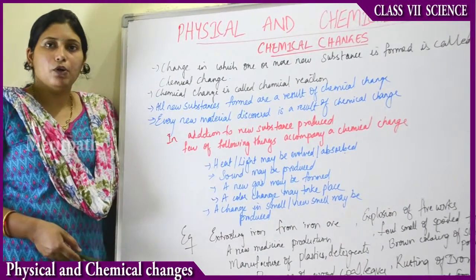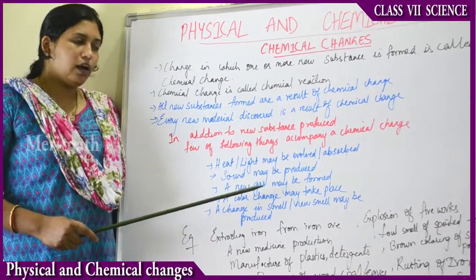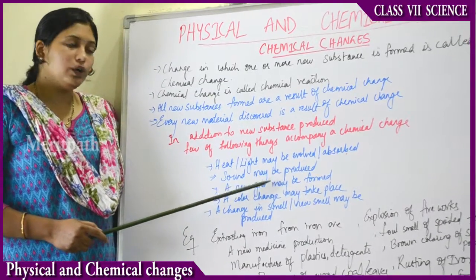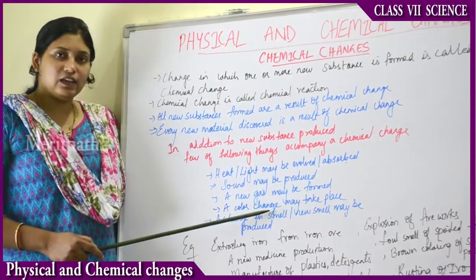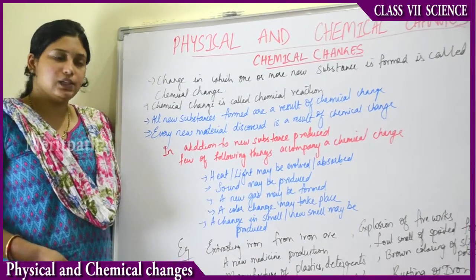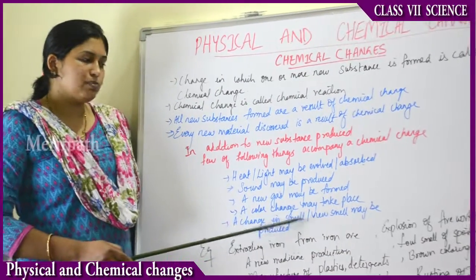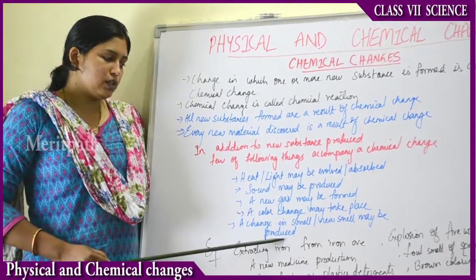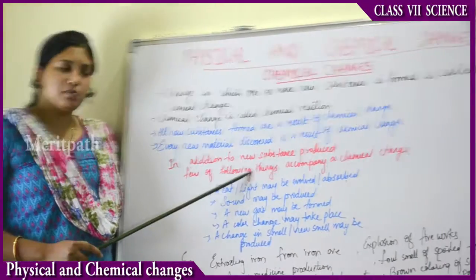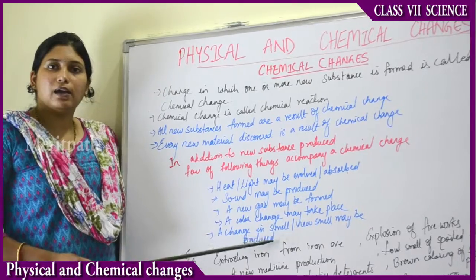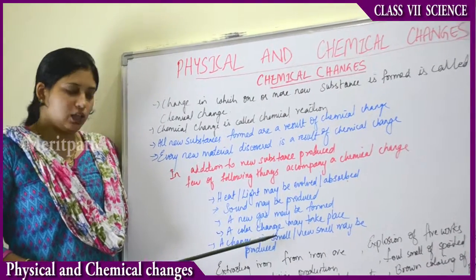Then sound may be produced during this change. Then a new gas may be formed or evolved during the chemical change. Then a color change may be observed. Then a change in smell or a new smell may be produced. So along with the new substance formed, these five changes may occur in a chemical change.